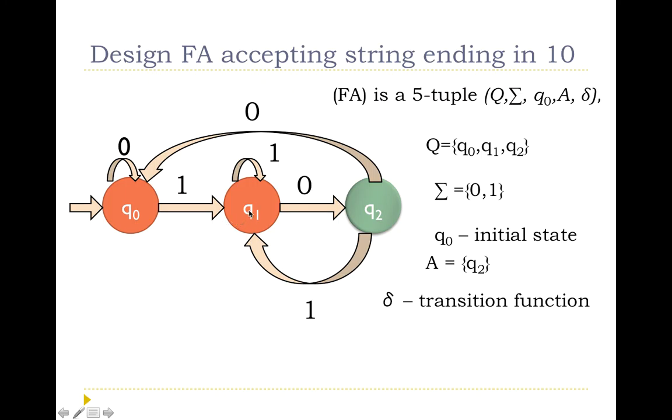From state Q1 with input 1, it results in Q1. From state Q1 with input 0, it goes to the state Q2. So it is Q cross sigma giving Q. From Q we have taken Q1, and from sigma we have taken 0. Similarly here, Q cross sigma results in Q, and similarly here as well. So it is basically specifying the transition function, delta.